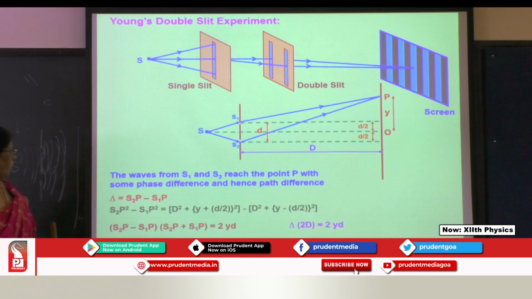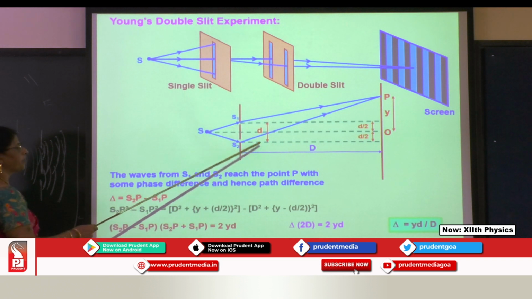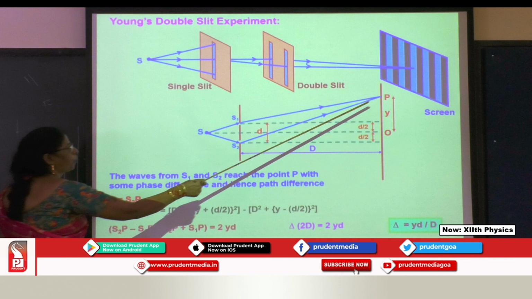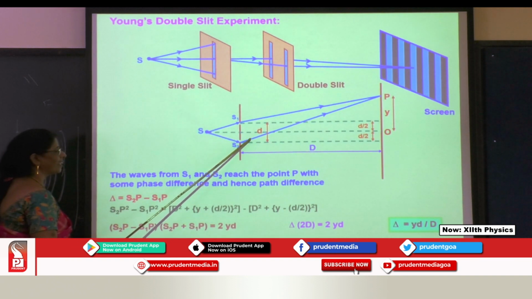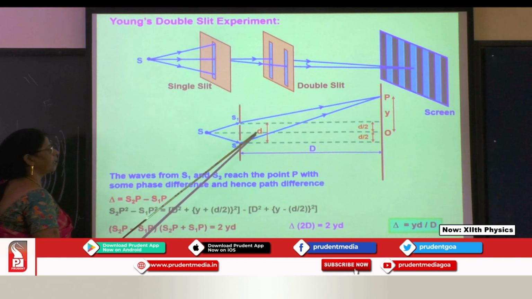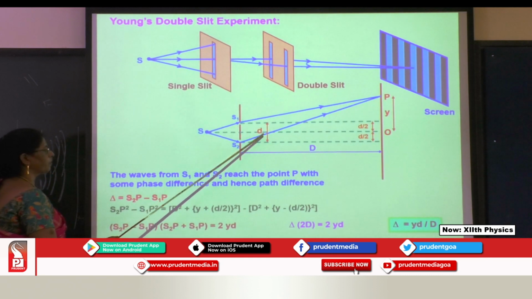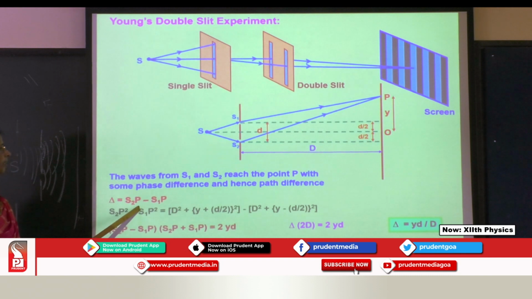Reach the point P with some phase difference in path difference. What is the path difference? The difference, because this is longer: S2P minus S1P. This is slightly greater than S1P, so the difference of these two is the path difference.